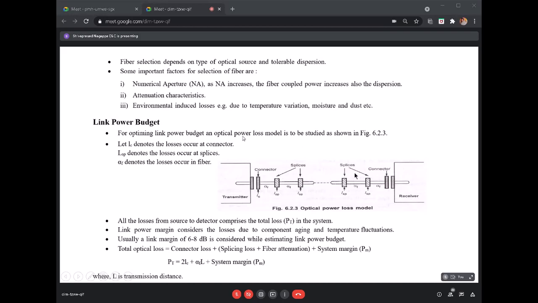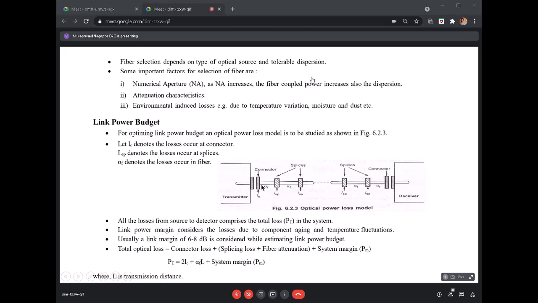So if you are using the same type, it is 2 times LC plus alpha F.